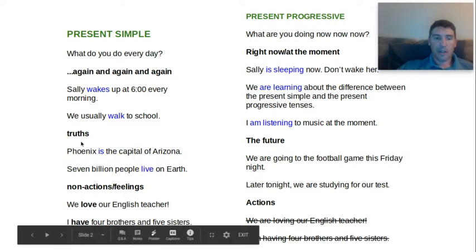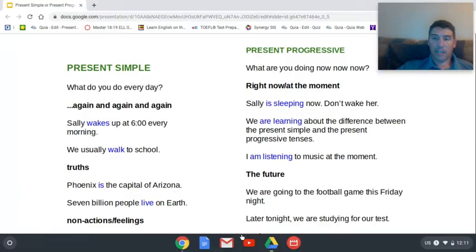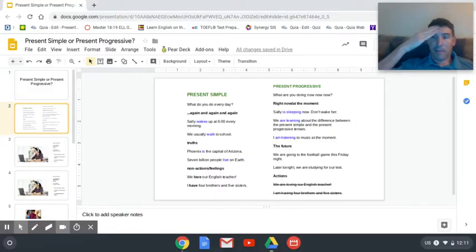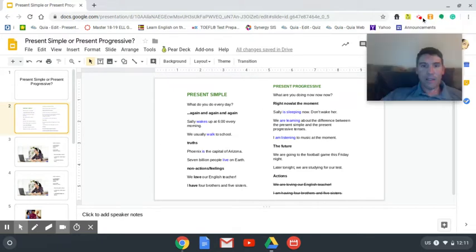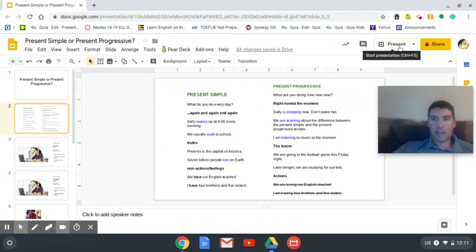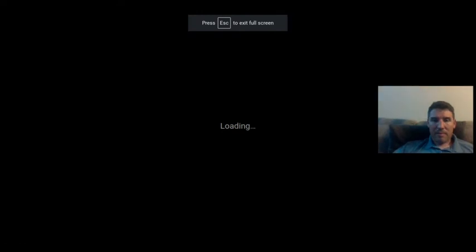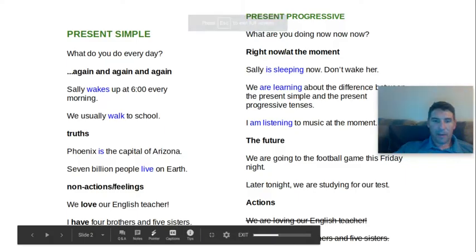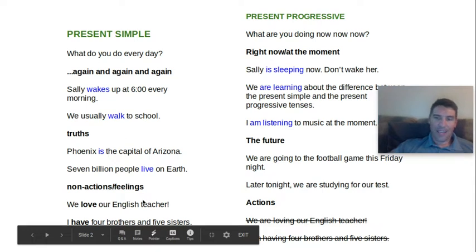We also use the present simple for things that are not actions. So for example, if I love someone, love happens here and it happens here. It happens in my heart. It happens in my mind. Let me fix this. There we go. So we love our English teacher. I hope you love me. It's something that happens here.